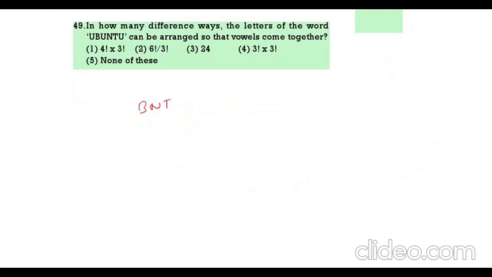Next. In how many different ways can the letters of the word Ubuntu be arranged so that vowels come together? So write first 3 vowels in one bracket, then consonants. So 3 plus 1, 4. 4 factorial. And here U only is repeated thrice, so no need of writing into 3 factorial. Just write 4 factorial. What is 4 factorial? It is 24. 3 is the correct answer.